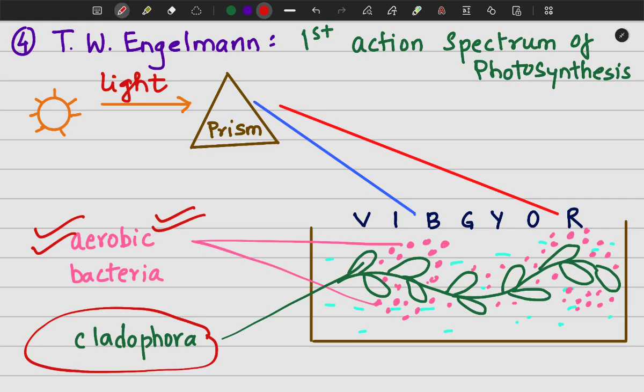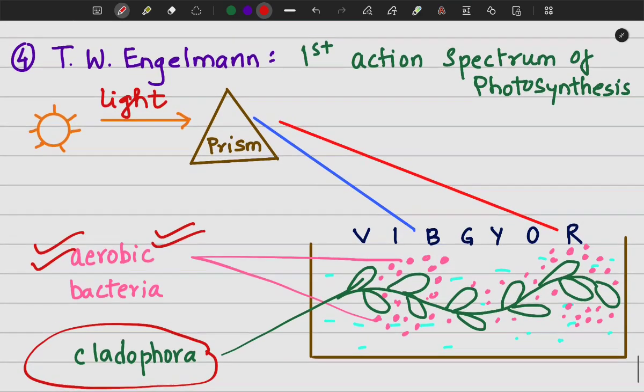And we know that the earlier experiments proved that oxygen is released during photosynthesis, right? If you remember that experiment done earlier, which was kind of similar to this experiment, when small bubbles of oxygen were produced. So similarly, here also oxygen was being released from all the green parts of the plants, but more towards the blue region and the red region. That means the rate of photosynthesis is maximum in the region of blue and red light.